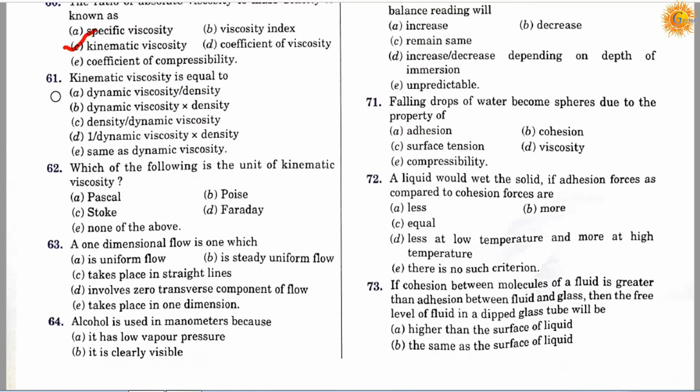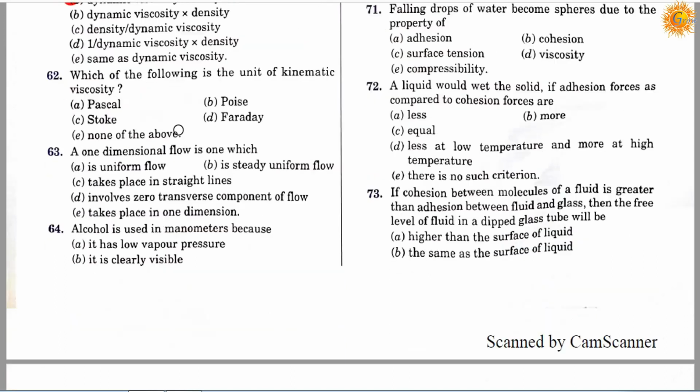Question number 61. Kinematic viscosity is equal to option A, dynamic viscosity upon density, option B, dynamic viscosity into density, option C, density upon dynamic viscosity, option D, 1 upon dynamic viscosity into density, and option E, the same as dynamic viscosity. So the correct answer is A, dynamic viscosity upon density.